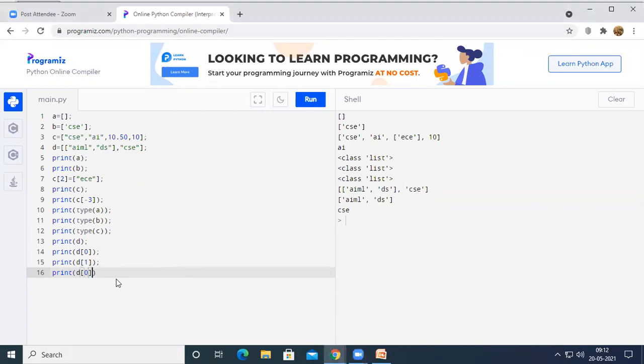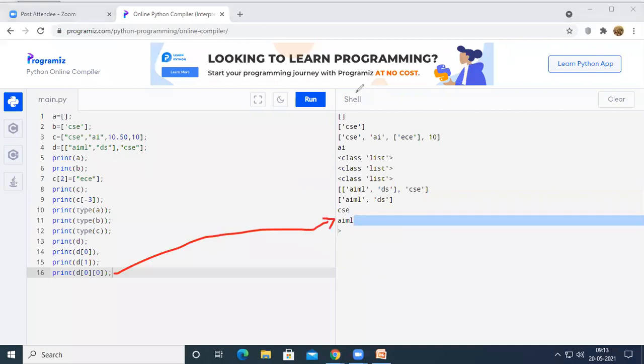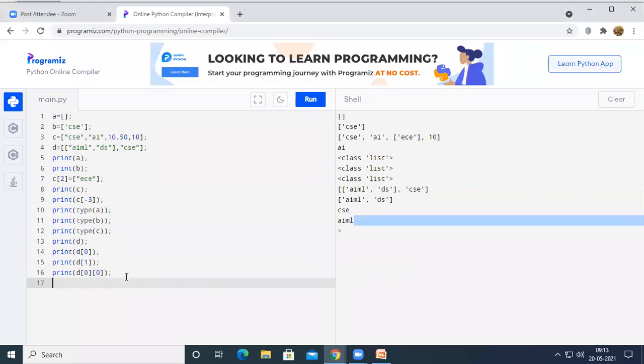In such cases, provide one more 0. If you execute this, only AIML will be printed on the output screen. Similarly, if I want to print DS on the output screen, I can simply give print D of 0 and 1. Now, DS will be printed on the output screen.